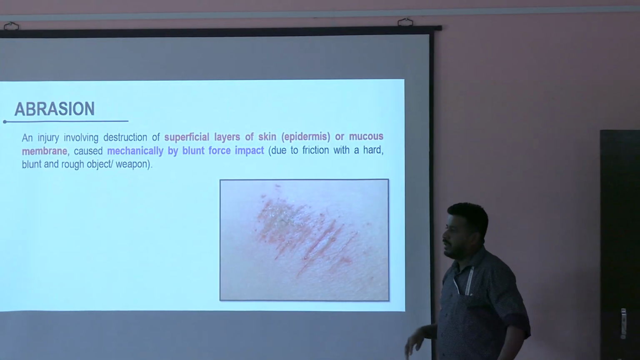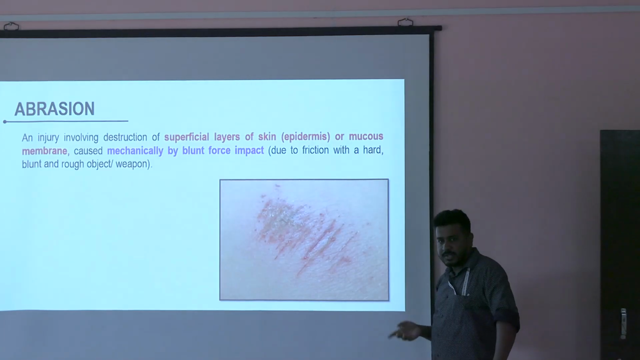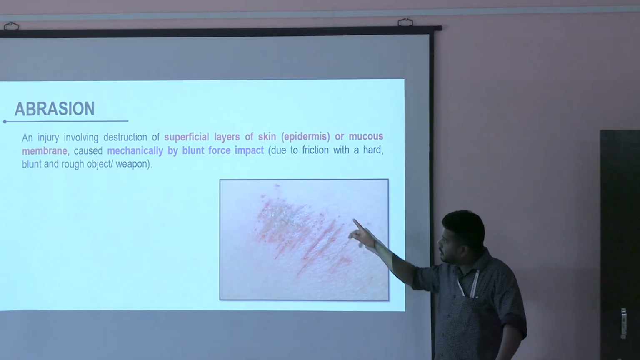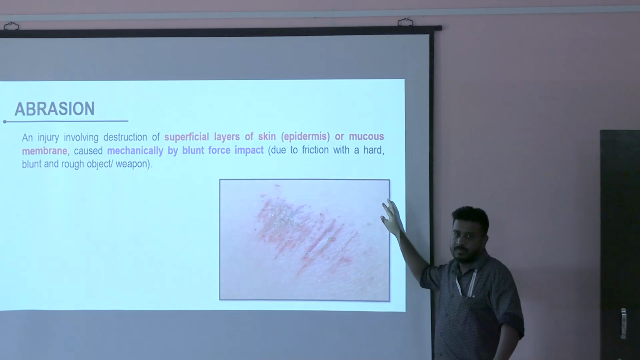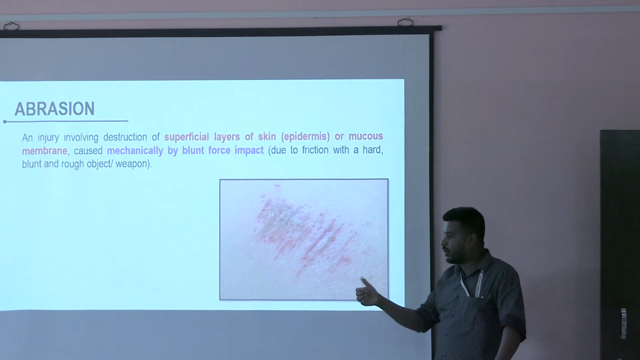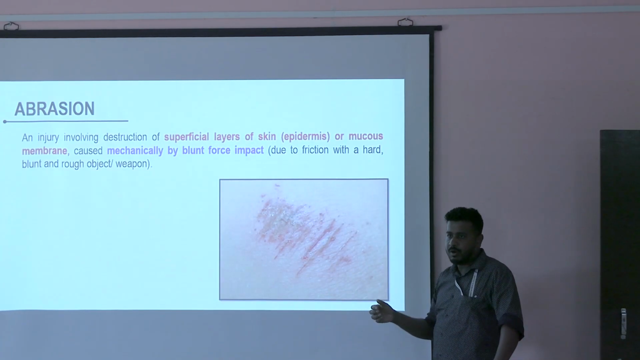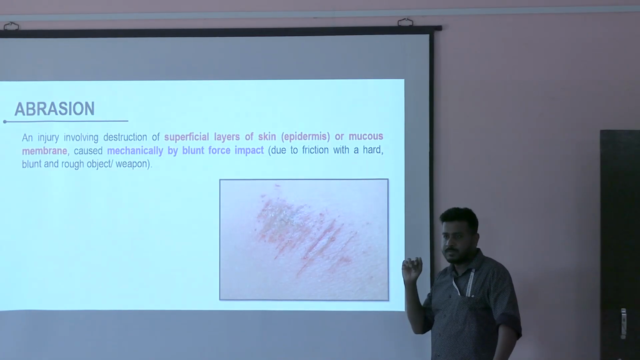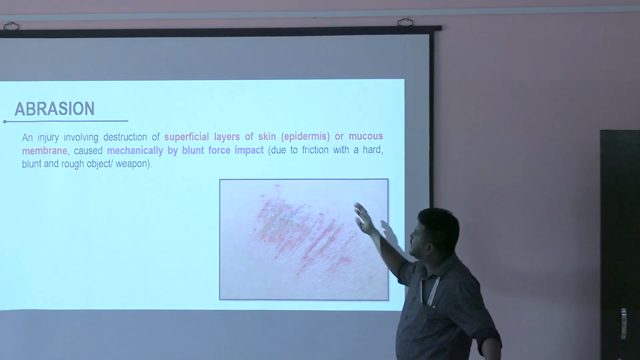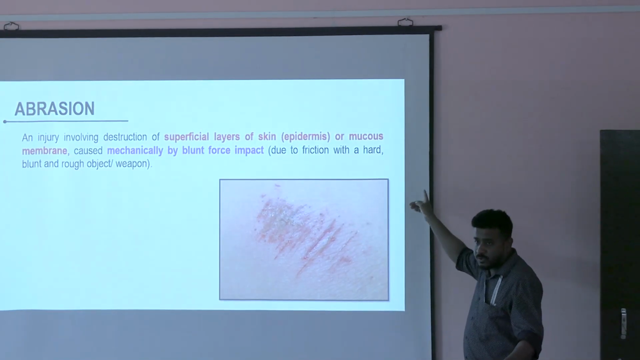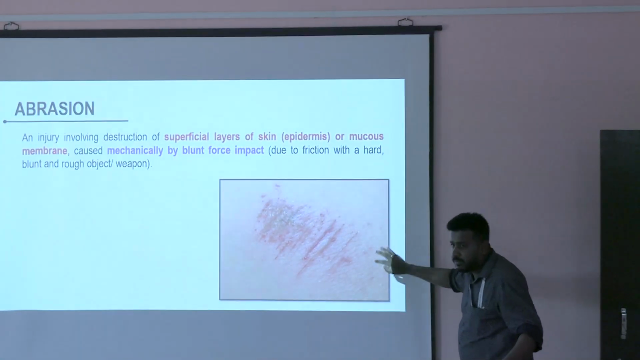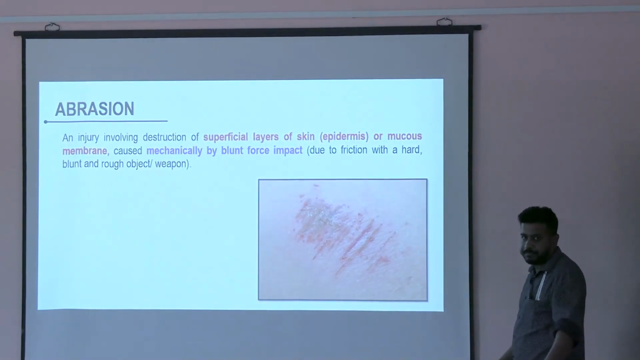Because when we discuss burn injury, one of the classifications is superficial burn, first degree burn. Superficial burn has almost the same definition. First degree burn is something like when you touch a hot vessel or hot oven, you will have some injury limited to your epidermis. So that is also an injury involving the superficial layer of the skin, but that is caused because of heat, burn. This is not because of burn, this is because of blunt force.